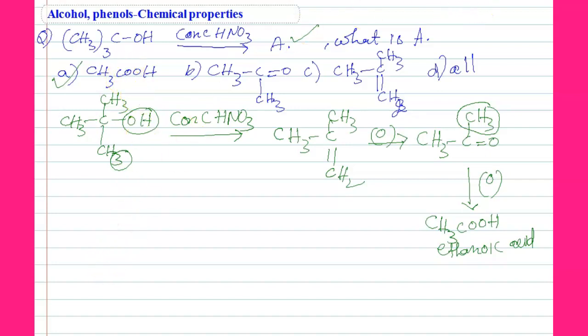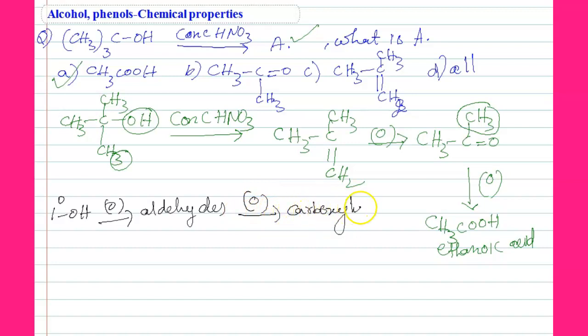So the simple technique is, students: primary alcohols on oxidation give aldehydes. Aldehydes on oxidation give carboxylic acids. This is useful for total organic, students. In the case of secondary alcohols, on oxidation they give ketones.